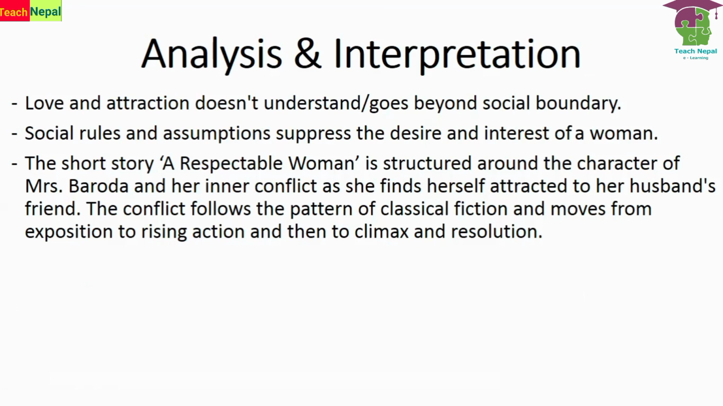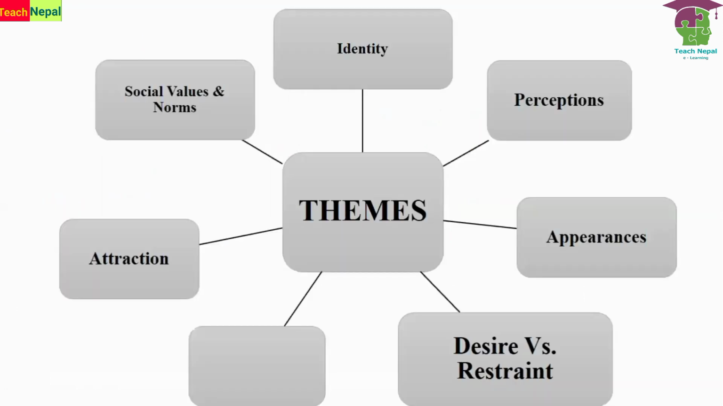So the short story, A Respectable Woman, is structured around the character of Mrs. Baroda and her inner conflict as she finds herself attracted to her husband's friend. Alright, this is how we have discussed the exposition, climax, falling action, and resolution also.